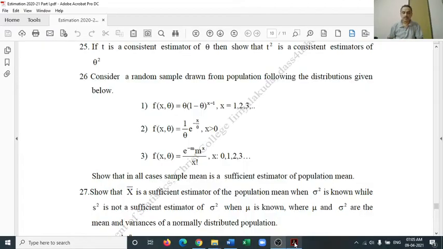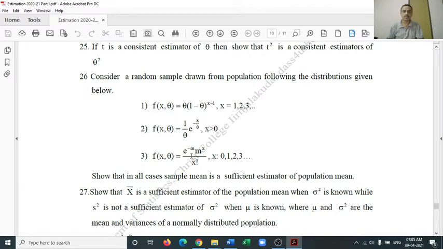Next, we will consider the answer of question number 26.3. That is a sample drawn from a population following the distribution f(x, theta) is equal to e raised to minus m, m raised to x by x factorial, x = 0, 1, 2, 3, etc. Please treat this m as theta.